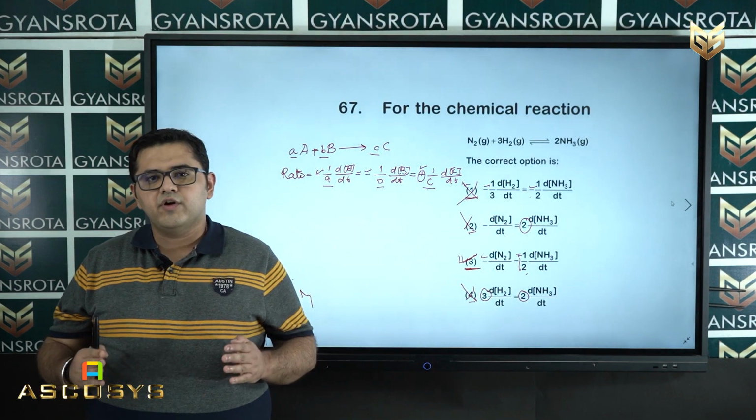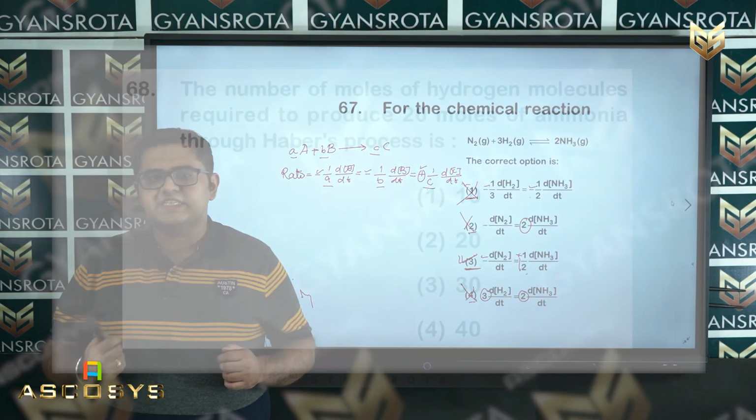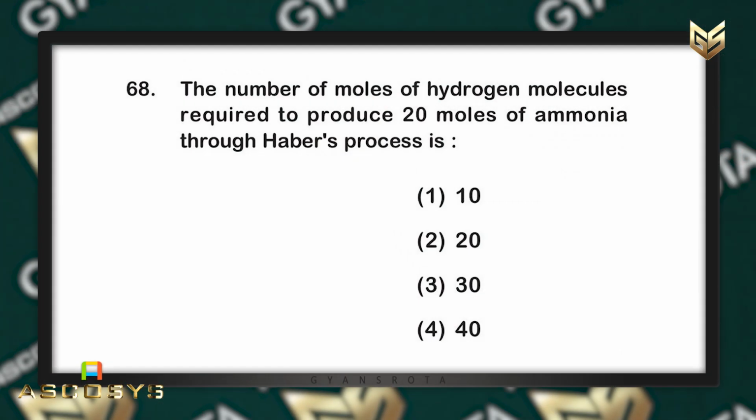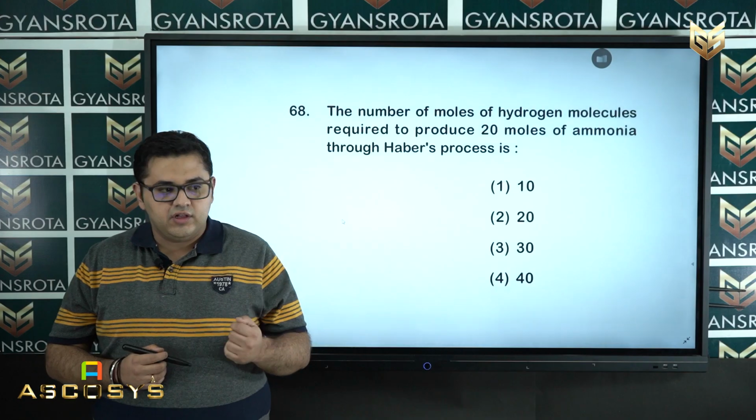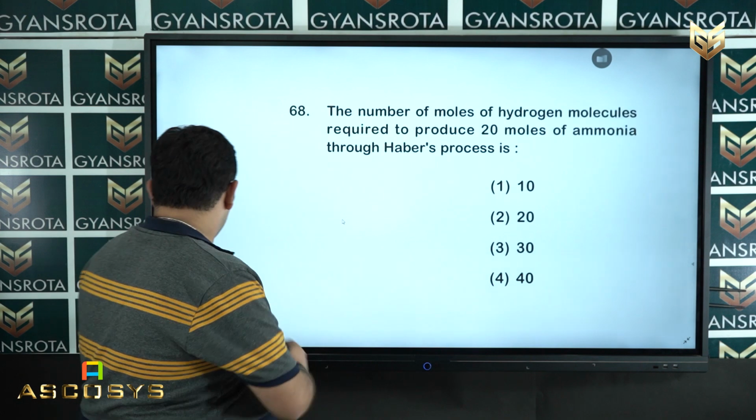Now, we move on to the next question, that is question number 68. So, question number 68 is on the screen. The number of moles of hydrogen molecule required to produce 20 moles of ammonia through the Haber process is. Now, we move on to the solution.